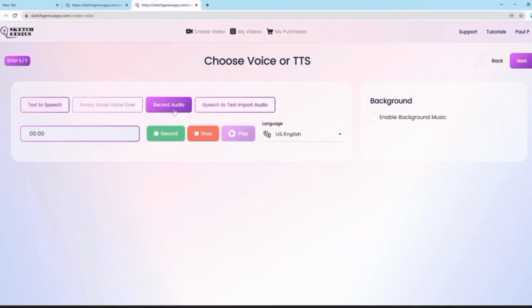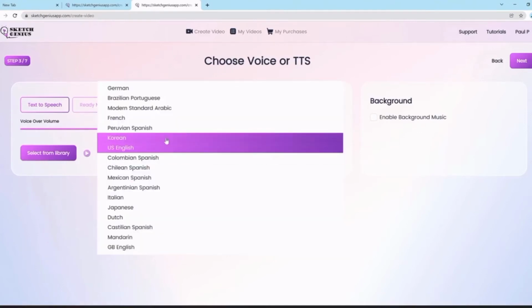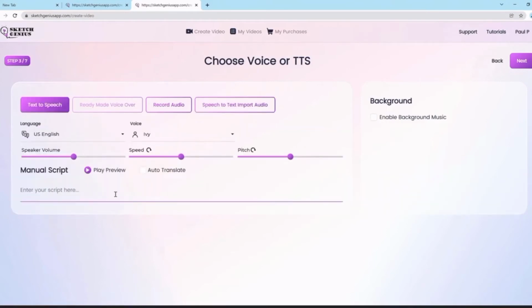You can also record your own audio from within the application, or you can also import your own voiceover in any one of these languages that we have here, which have pretty much all the popular languages in the whole world, that you can import and then bring it in. We use something called voice detection technology, which converts your audio into text so that the syncing will be perfect.